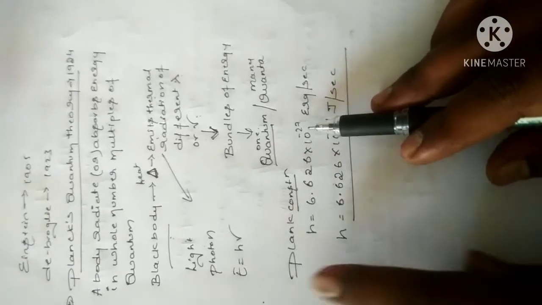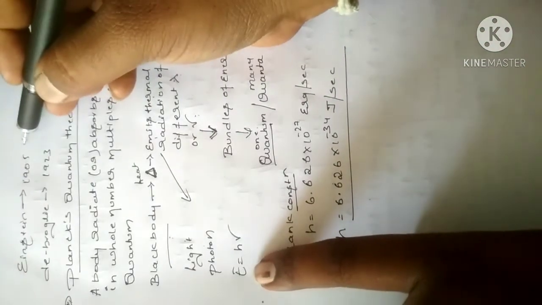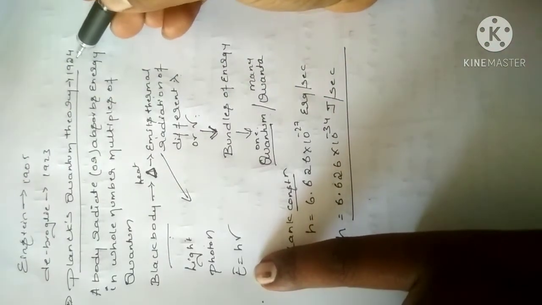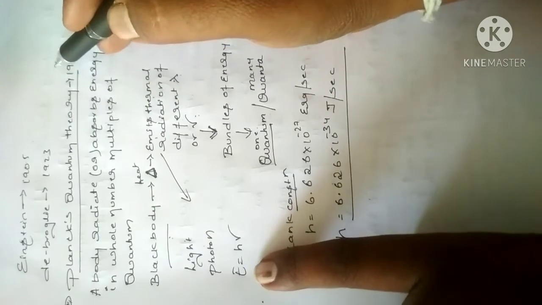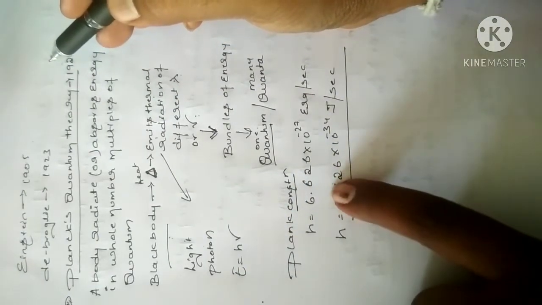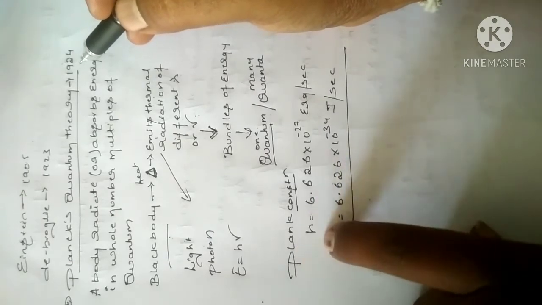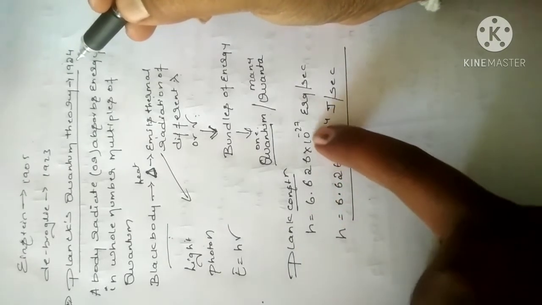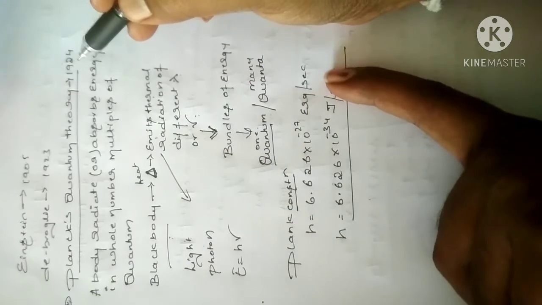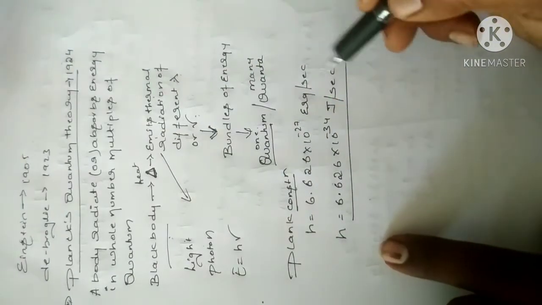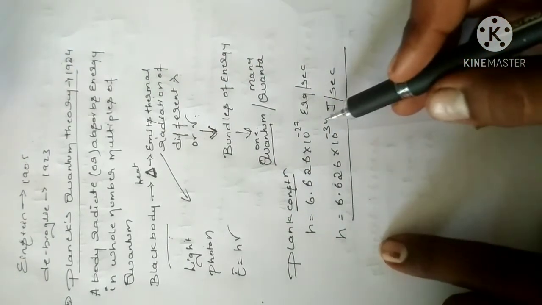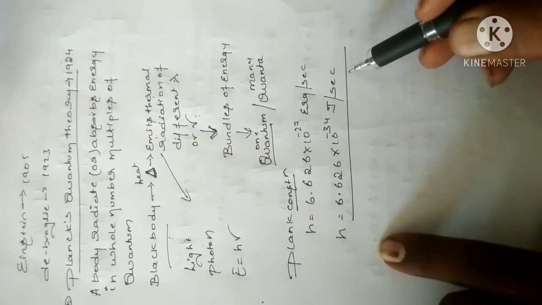Einstein gave this formula in 1905, but Planck gave his in 1924. Up to that year they did not have the value of Planck's constant. From 1924 onwards, the value given is 6.626 into 10 to the power of minus 27 erg second. In other units, h is equal to 6.626 into 10 to the power of minus 34 joule second. Okay.